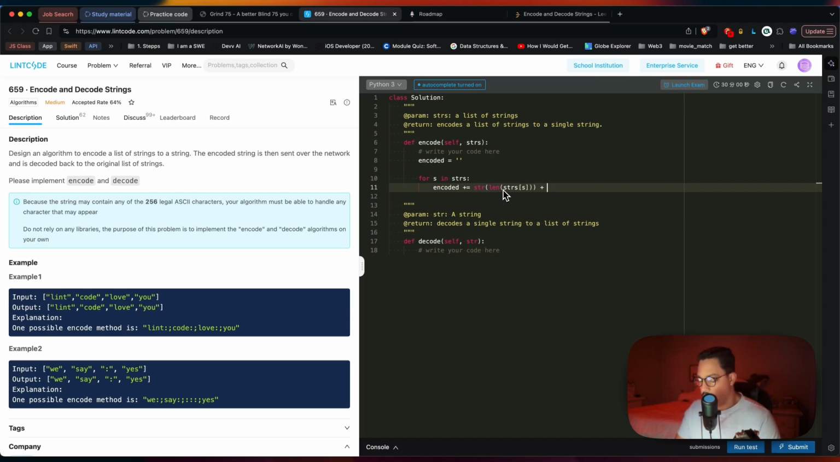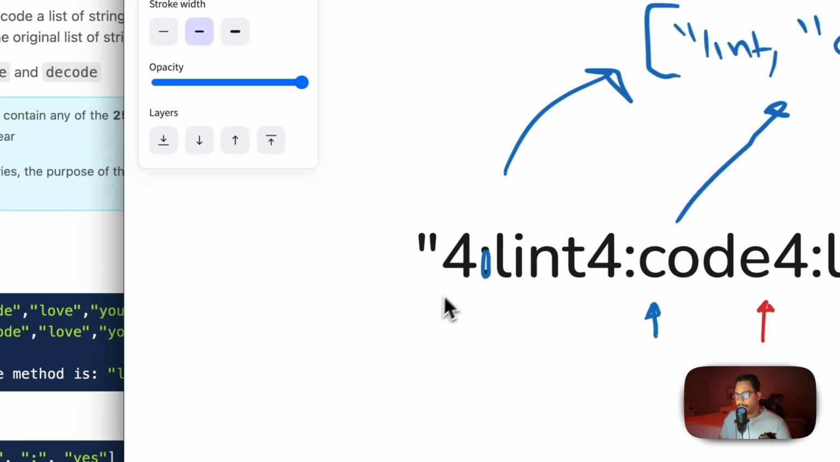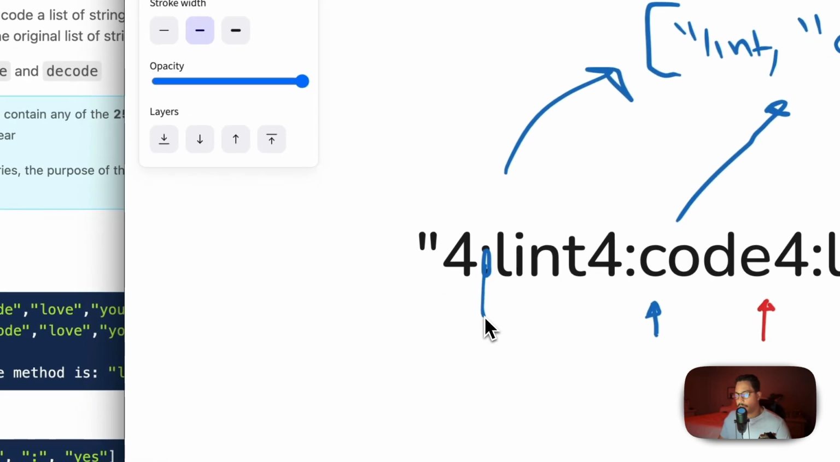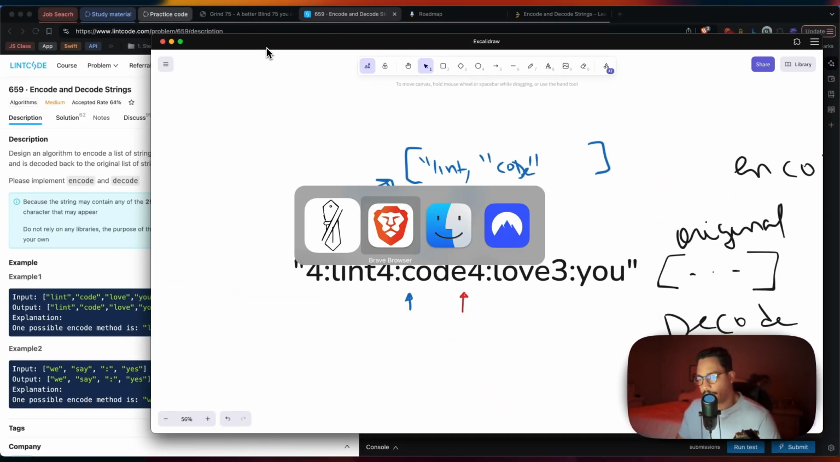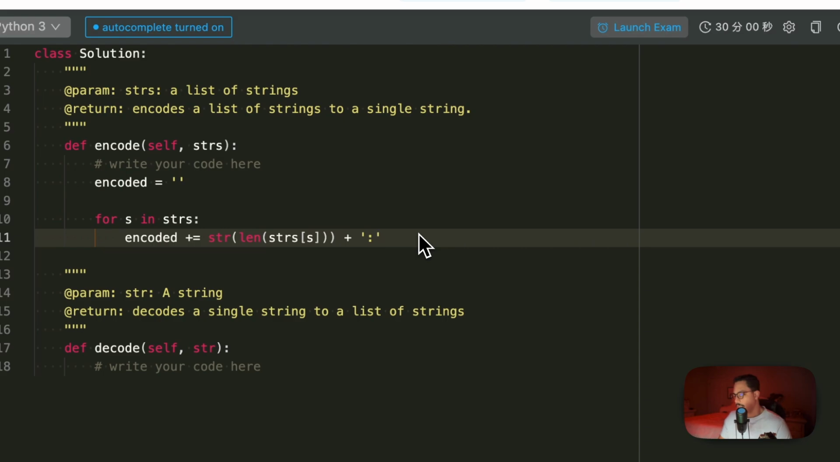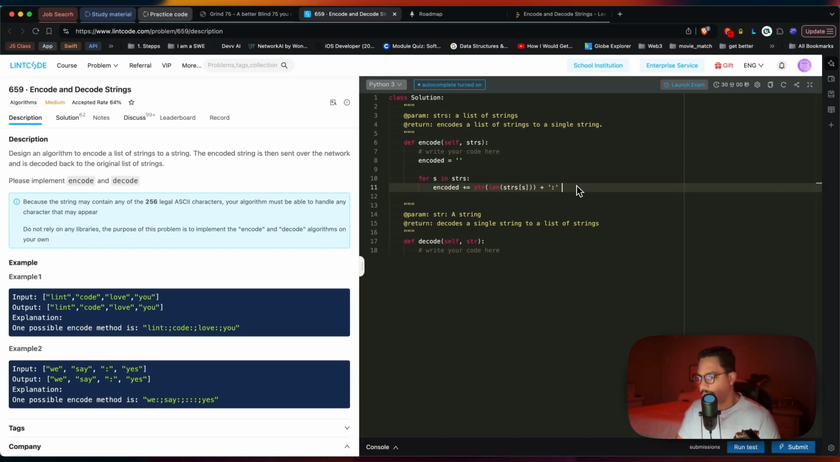So we also need the delimiter. What do we say that we're going to use for the delimiter? In our case, it's going to be a colon, right? So we have the length of the string, and then we have the colon right here. That colon is just going to go ahead and be added here. What else do we need? Well, we need the string, right?